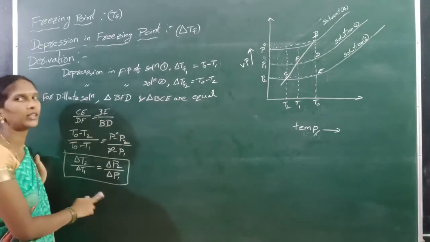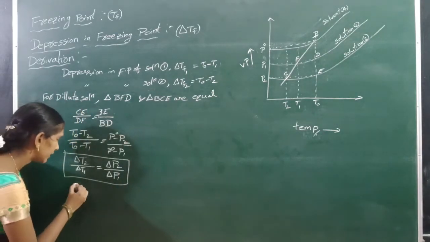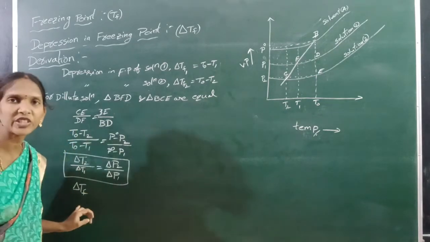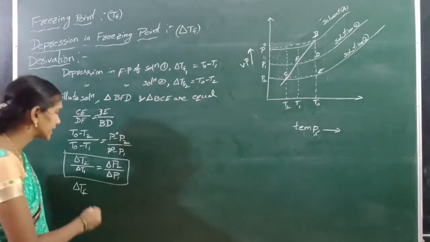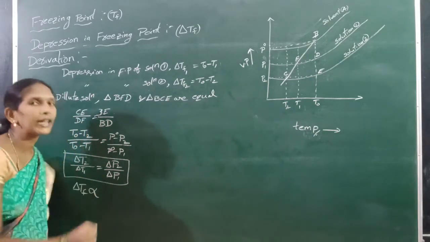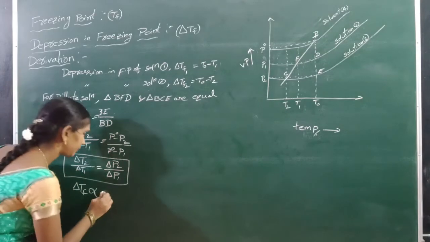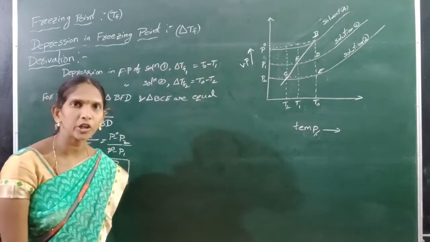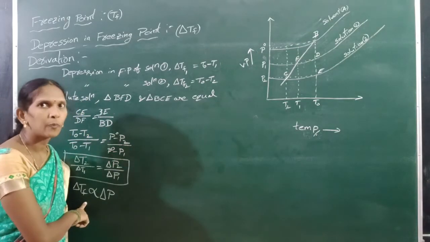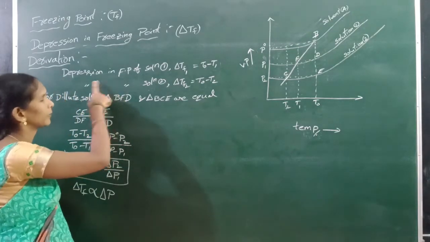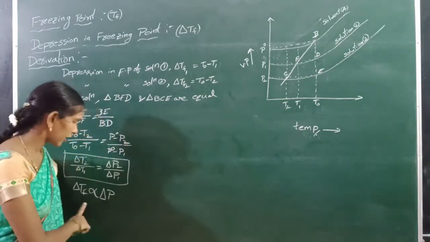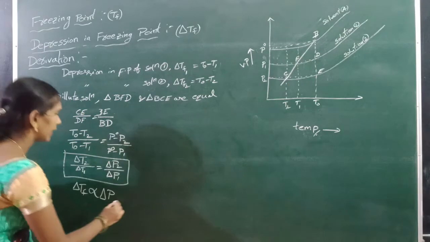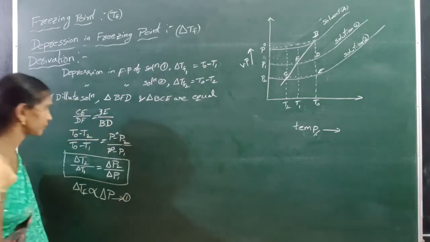From this relation, the depression in freezing point is always directly proportional to the lowering of vapor pressure. This is equation 1.